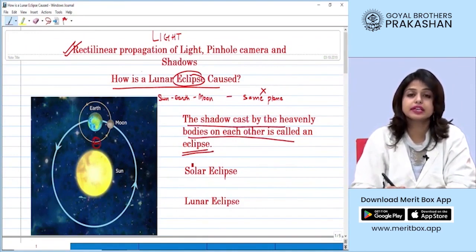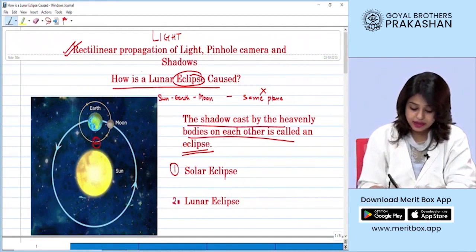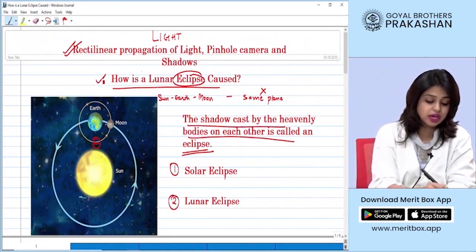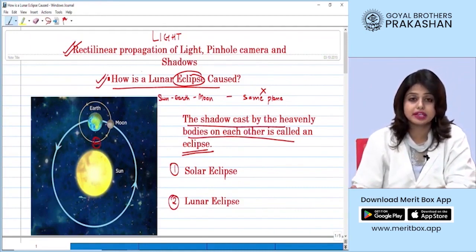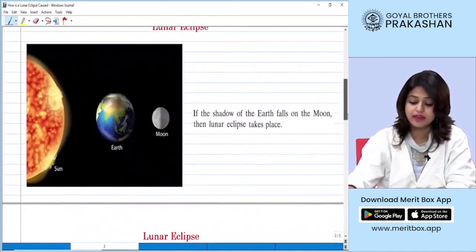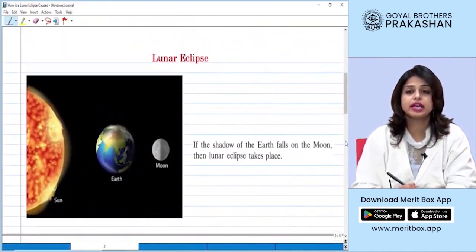We learned that there are two kinds of eclipse. Number one, solar eclipse, and number two, lunar eclipse. In this class, we are going to learn how a lunar eclipse is caused. Now, before we get to that, let's picture how these heavenly bodies are aligned.